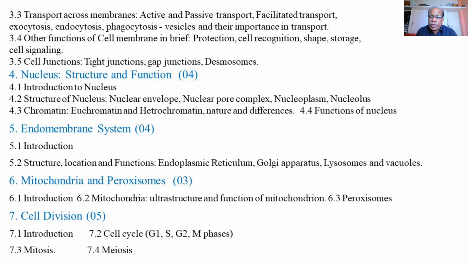Then the last topic is cell division. In this chapter, there is again a subtopic introduction, that is the scope, importance or definition of cell division. We know there are two types of cell division, that is mitosis and meiosis.